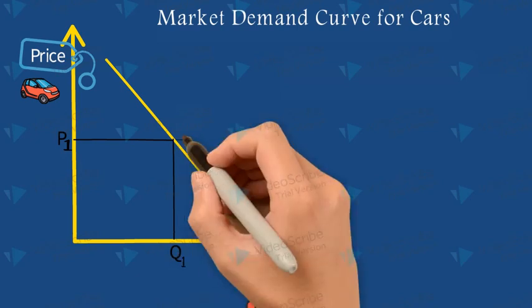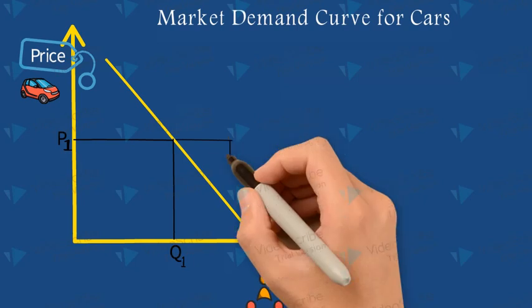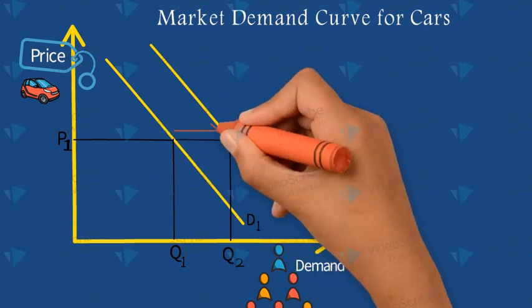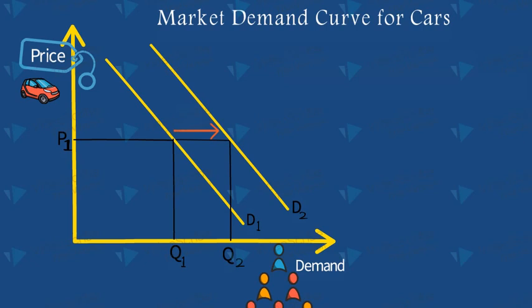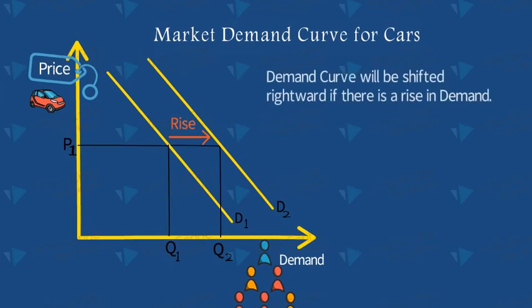Now suppose that at this price, consumers' income rises, due to which the demand for cars rises from Q1 to Q2, and hence the entire demand curve will be shifted rightward, that is from D1 to D2. So this change in demand from Q1 to Q2 is called a rise in demand. So there is a rightward shifting of the demand curve if there is a rise in demand.